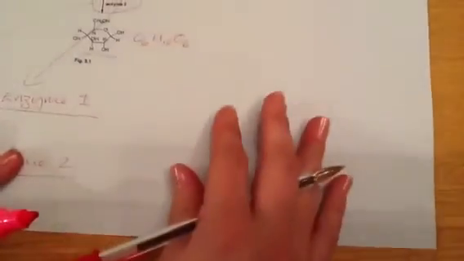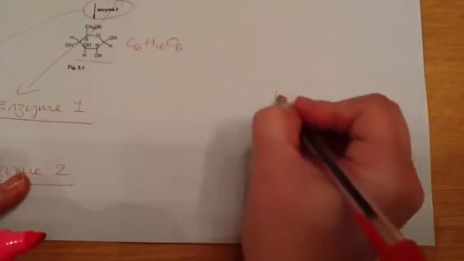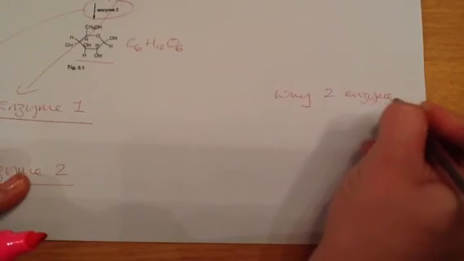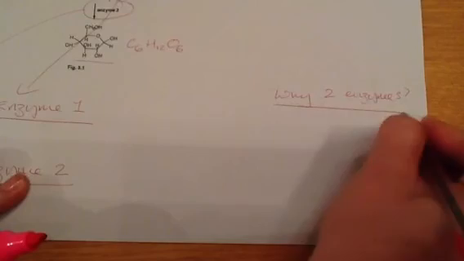Okay. Now, just as a very, very basic piece of research, the whole question's about enzymes. You've got two enzymes here, enzyme 1, enzyme 2. Why? Why have we got two enzymes, as opposed to just one? Okay? So before we actually even read the question, there's an awful lot of information that's being presented to you there.